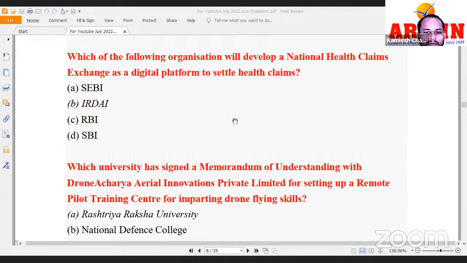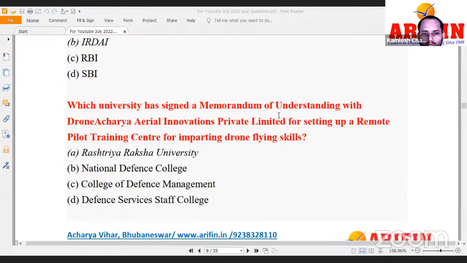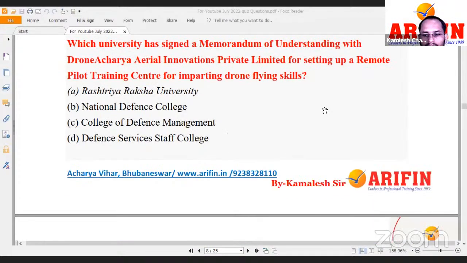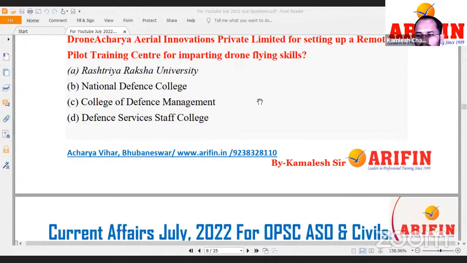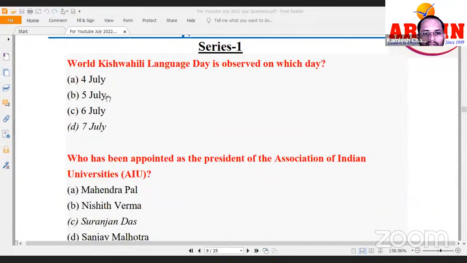Next one. Which university has signed an MOU with Dronacharya Aerial Innovations Private Limited for setting up a remote pilot training center for imparting drone flying skills? Right. So this is Rashtriya Raksha University. Your question is where this Rashtriya Raksha University is. This is newly inaugurated, so you just search it. Where was Rashtriya Raksha University launched recently?